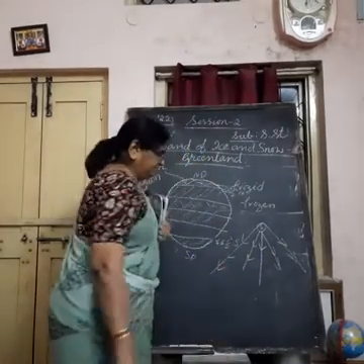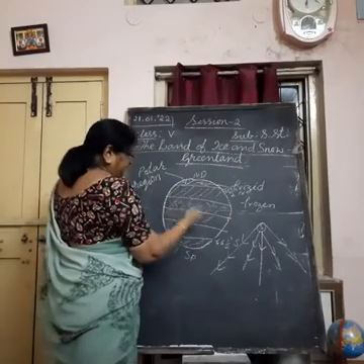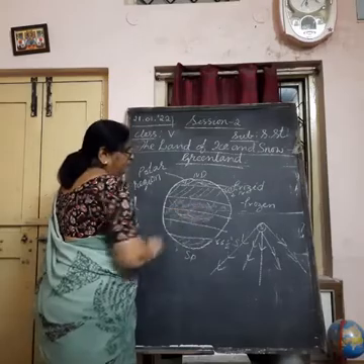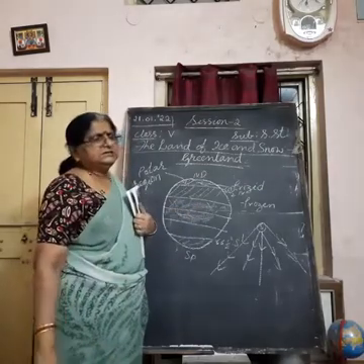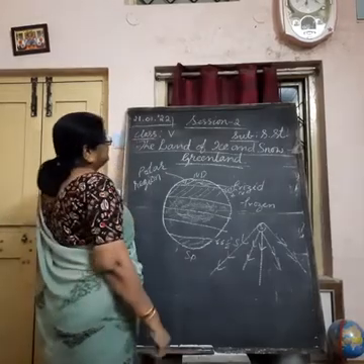And one thing you should know is, when they fall vertically, they cover a very small area of land. The distance between the sun and the earth will be less in that case.